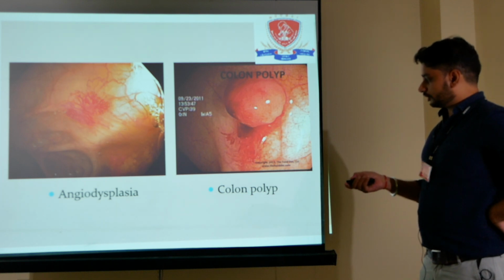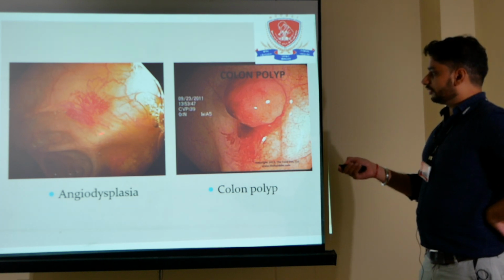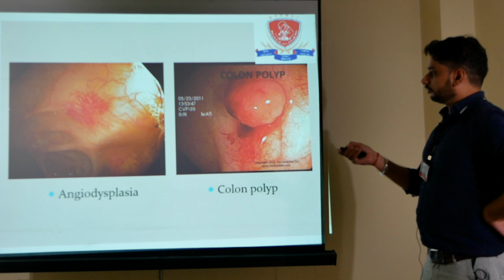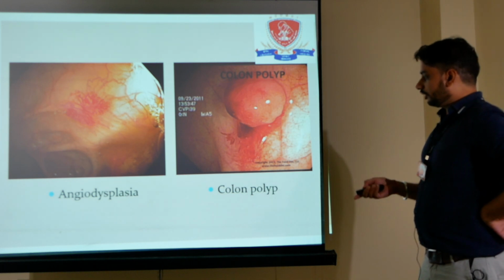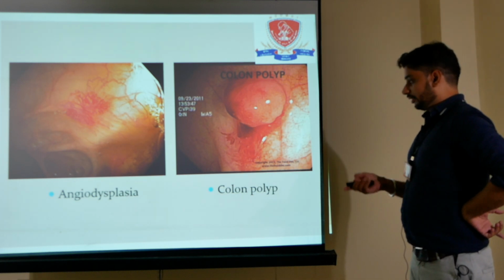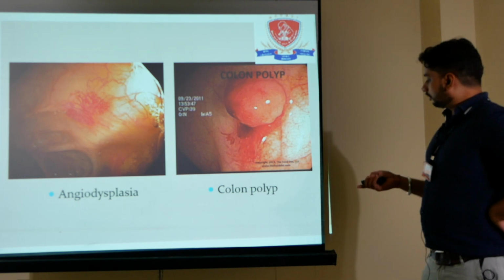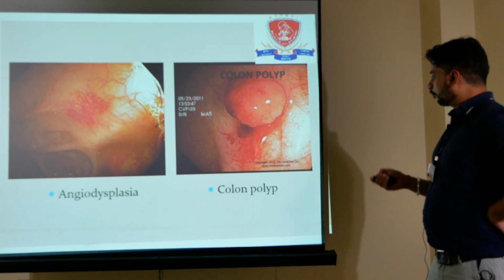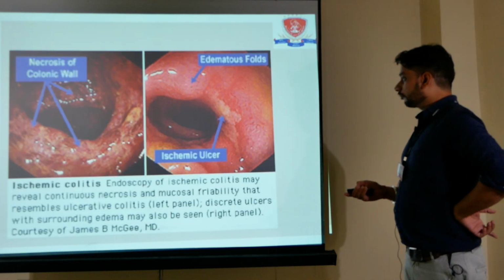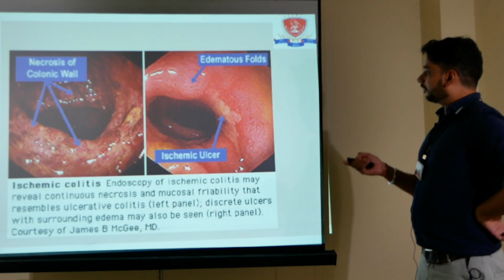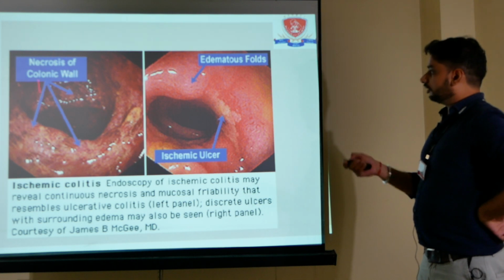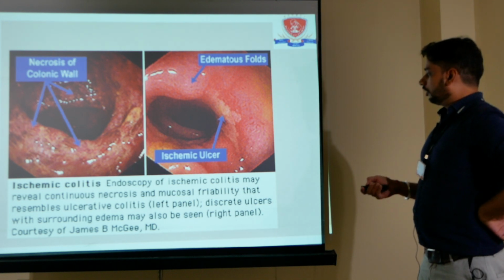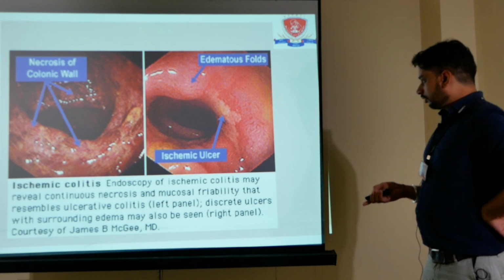And it is angiodysplasia. There are multiple blood vessels in groups, and it will cause massive hemorrhage sometimes. Then this slide shows the colon polyps, and this is the ischemic colitis. Ischemic colitis showing the necrosis of the colonic wall, and ischemic ulcers are there.